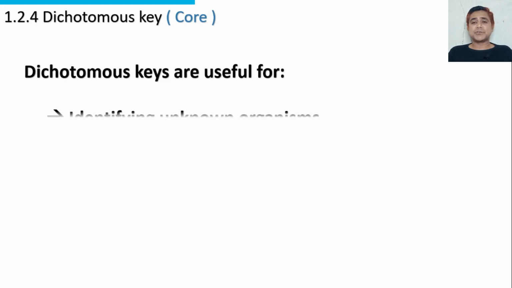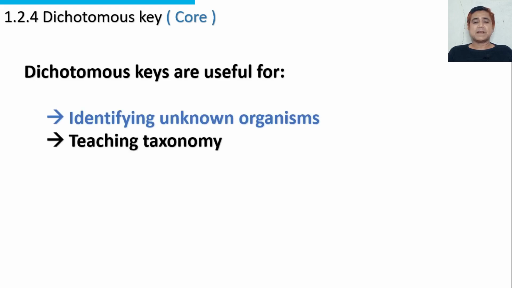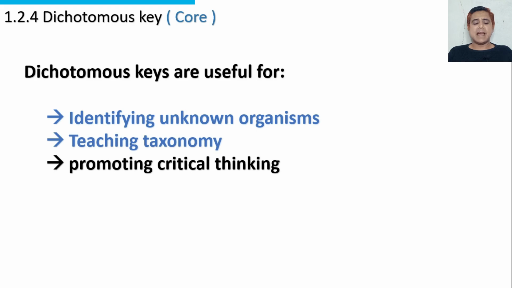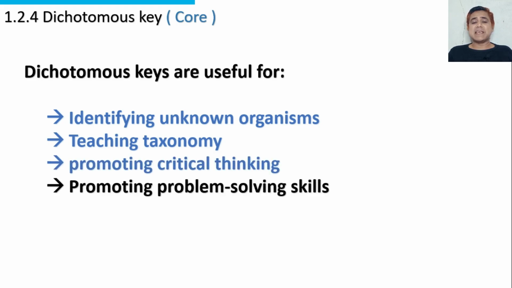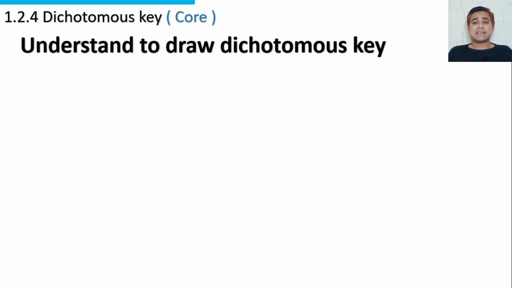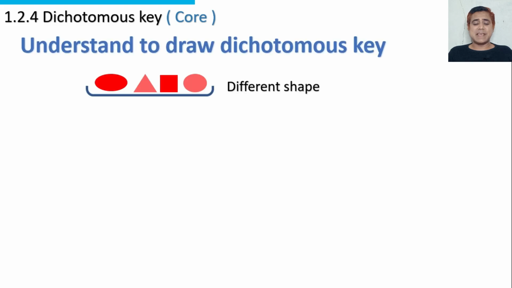Dichotomous keys are useful for identifying unknown organisms and teaching taxonomy. Taxonomy is the study of naming and classification of organisms, and it also promotes critical thinking. Dichotomous keys also promote problem-solving skills in biology students. Understand how to draw a dichotomous key. Consider a simple example. There are four different shapes.